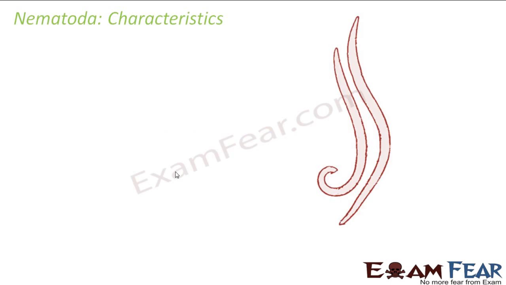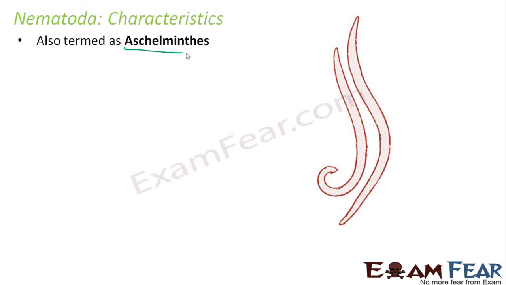So now we will talk about the next phylum, that is Nematoda. So what are we going to talk about in Nematoda? These are also worm-like creatures. So let us see, what are they? They are also termed as Aschelminths. They are known as Aschelminths. I mean, it rhymes with platyhelminths. What is platyhelminths? These are Aschelminths.